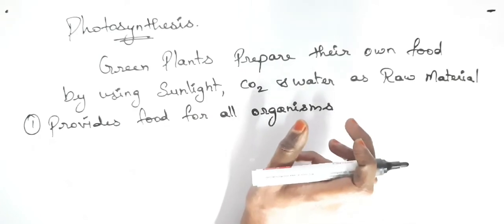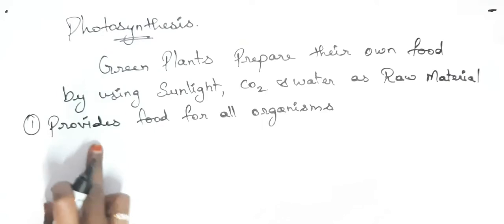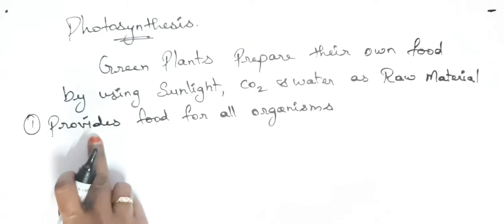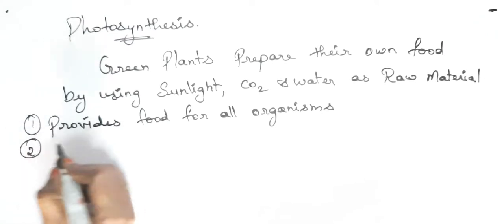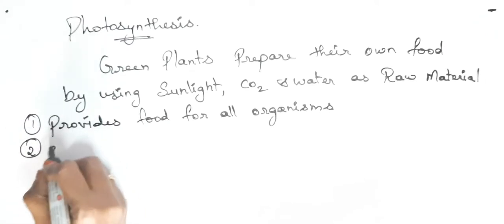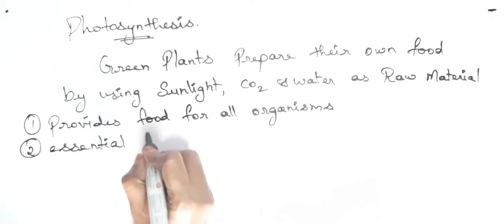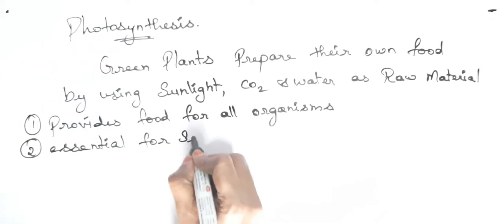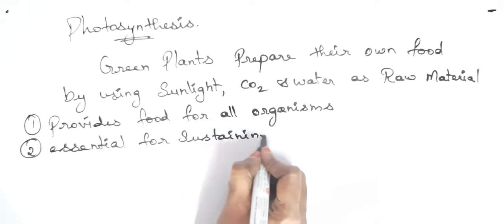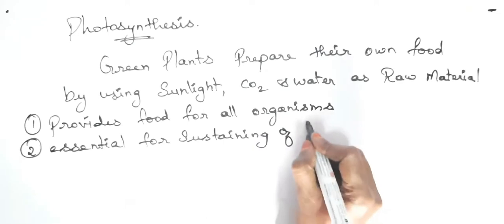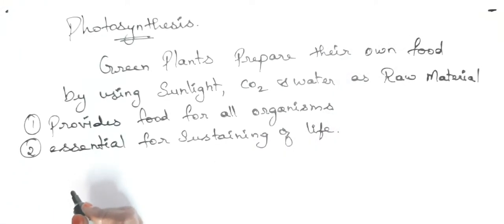Some reason there should be for the process. So these are the reasons why photosynthesis occurs. First reason is it provides food for all organisms. And next point, it is essential for the sustaining of life. This process is very much essential for the sustaining of life.